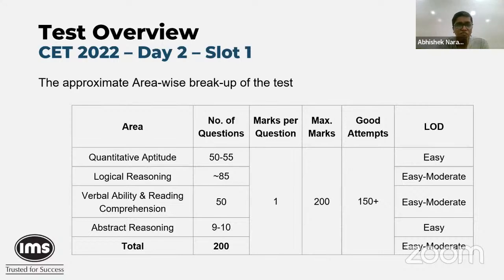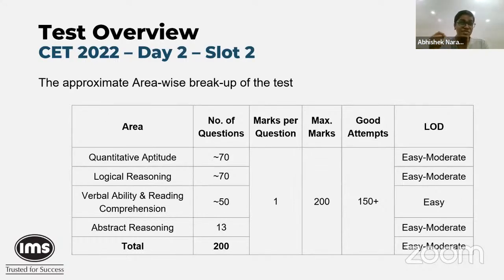And if you look at the first slot, the easy section was abstract reasoning, which normally a lot of kids fear, but it's not really that for this first slot. The rest of them were easy to moderate. There wasn't anything exceptionally difficult. Maybe a stray question here and there would have been time consuming. But apart from that, nothing really painfully difficult across the board, or half the section was difficult. Nothing of those lines in terms of extremes.